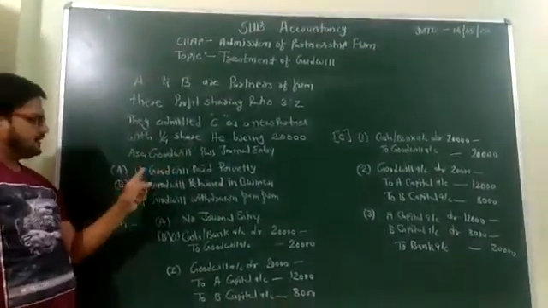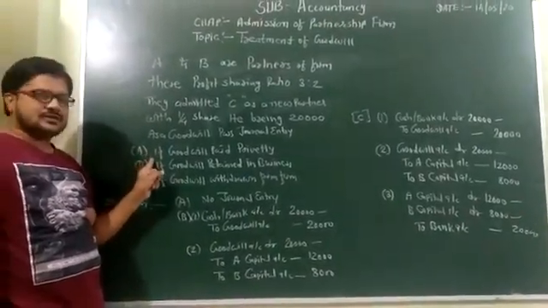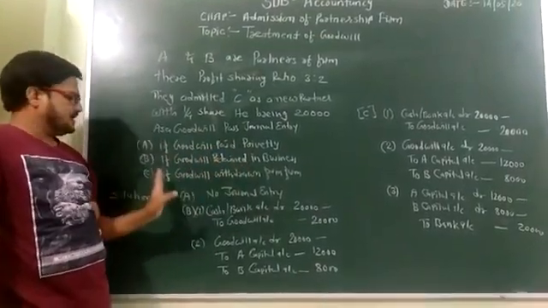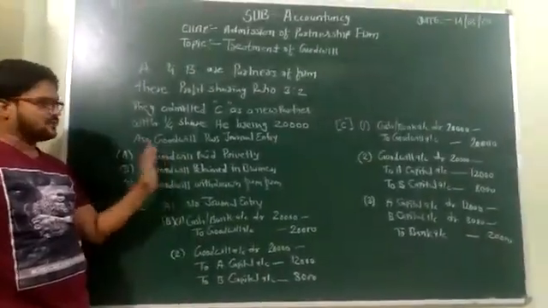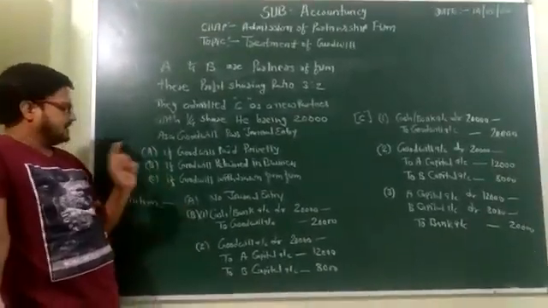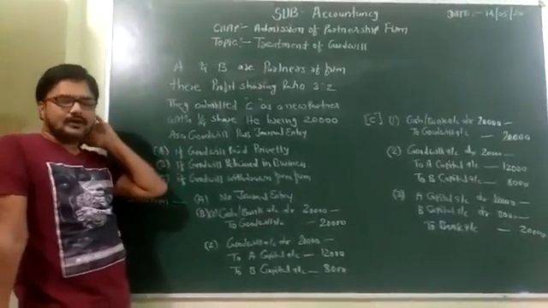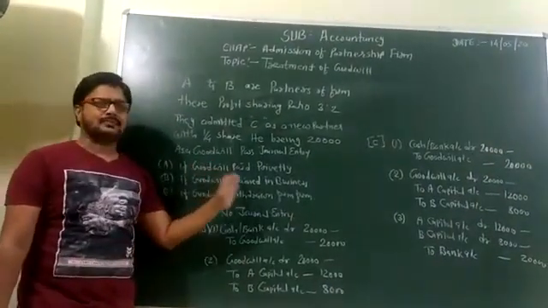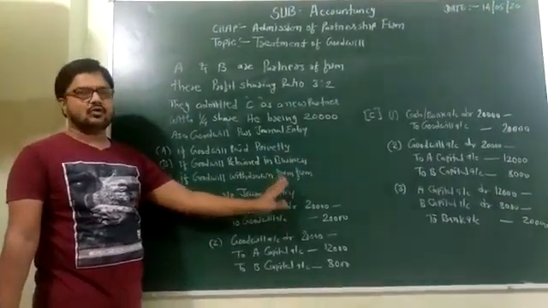Now pass the general entry in the three conditions which we have already discussed: if the goodwill is paid privately, if the goodwill is retained in the business, and if the goodwill is withdrawn from the firm. We take one situation at a time. First situation, if the goodwill is paid privately, that means the new partner pays the goodwill privately to the old partners. At that time no entry is passed in the books of account.